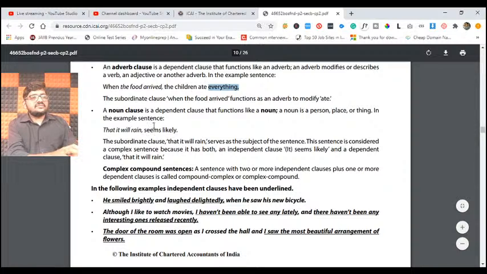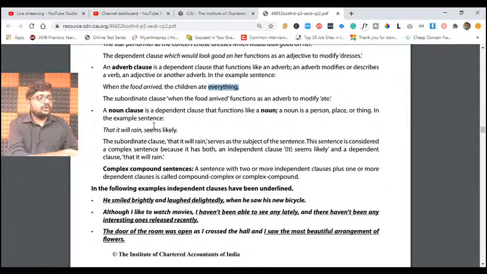Sometimes that subclause will be acting as a noun clause also. That it will rain seems likely. Okay, if at all you observe over here, that it will rain is our main clause. Seems likely means we are talking about the person, place, or a thing. For example, that it will rain serves as a subject of the sentence.